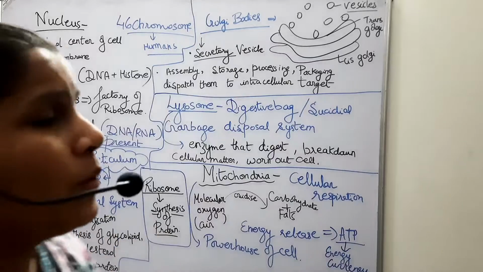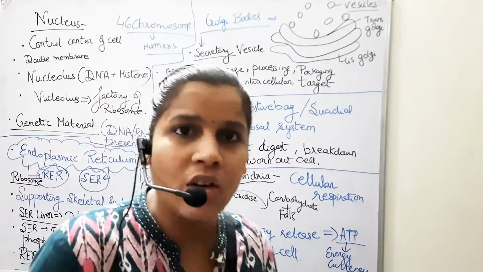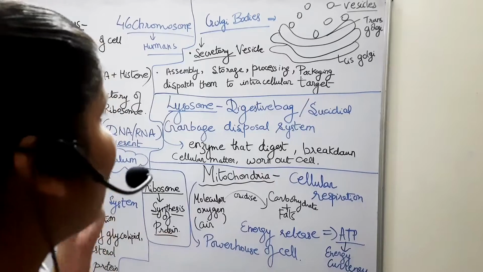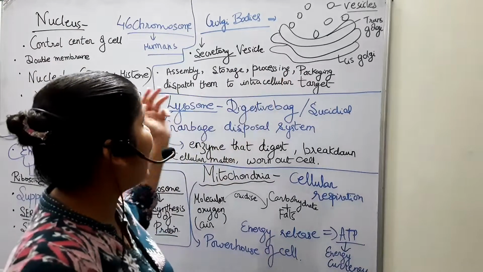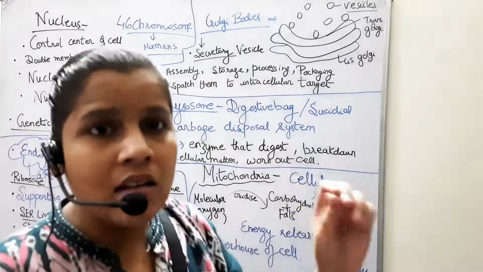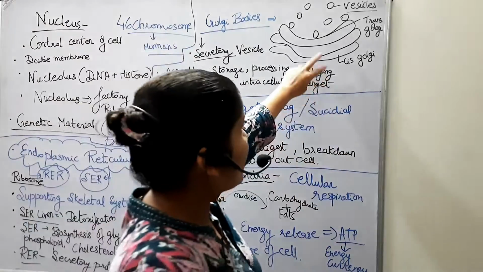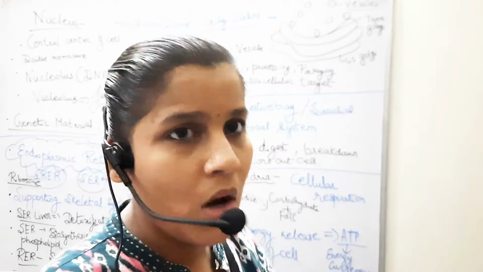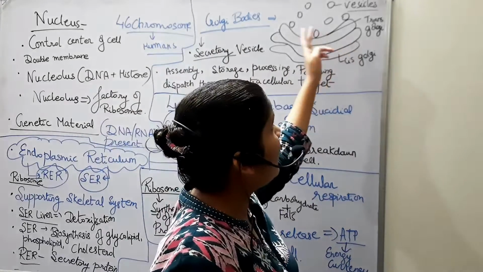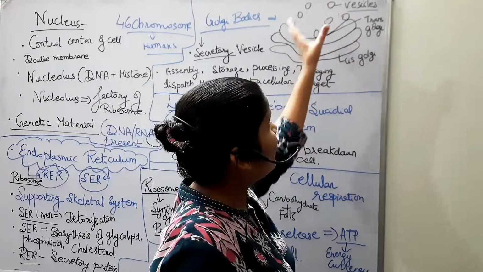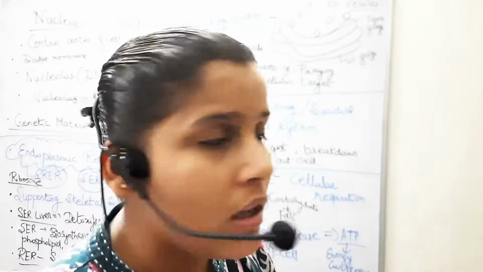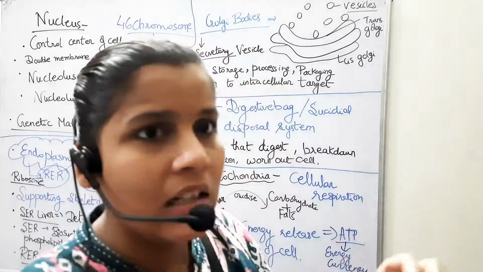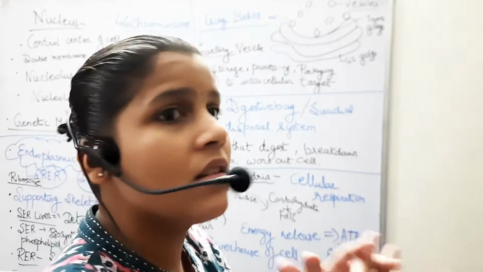It's basically what? It does the packaging of the protein or the secretory vesicle. So it does assembly, storage, processing, packaging and dispatch them to the intracellular target. So there are two sites which is visible of the Golgi bodies. That is, one is the trans Golgi, which has the vesicles which is being formed and it is being transported or dispatched to the intracellular. मतलब intracellular target के अंदर उसे एक जगह से दूसरी जगह dispatch किया जाता है.